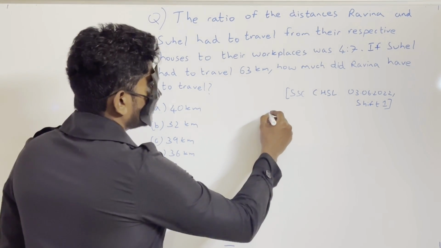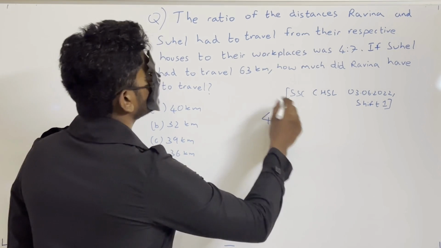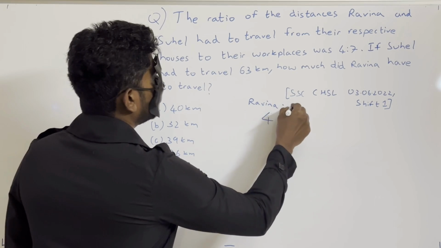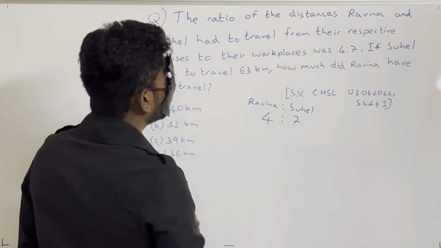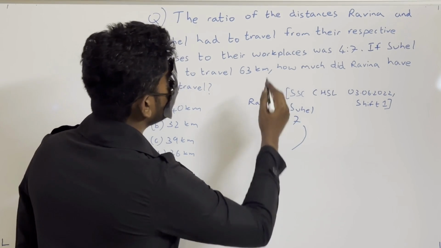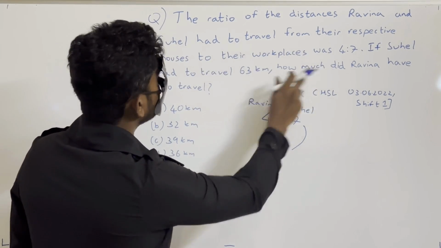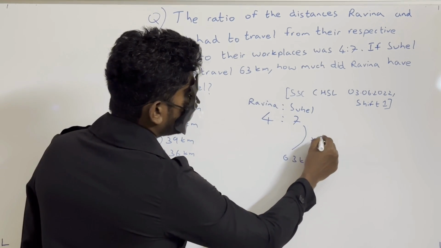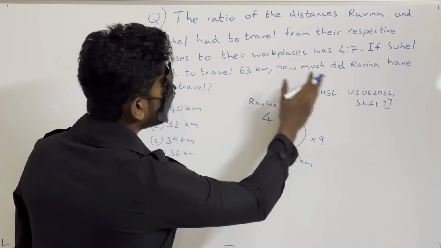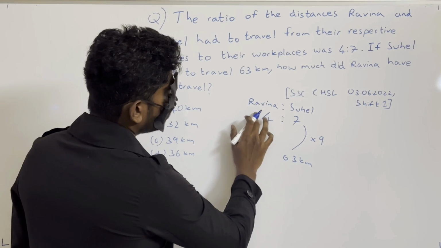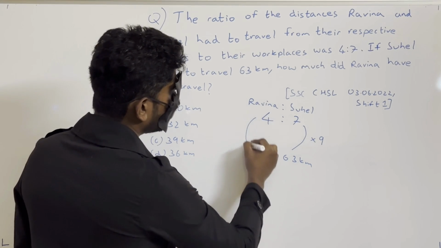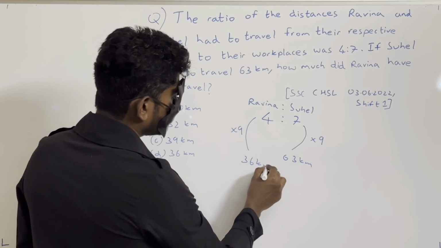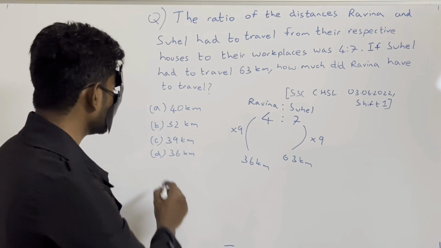Now coming back, 4:7 is given. It's the ratio of Ravina and Sohail. Now this 7 is equivalent to 63 kilometers, right? So to get that, I have to multiply 7 with 9. 7 into 9, 63. Now they are asking how much did Ravina have to travel. So we need to find what this 4 ratio is equivalent to. So we need to multiply this also with 9. So 4 into 9 is 36 kilometers. So the answer is D.